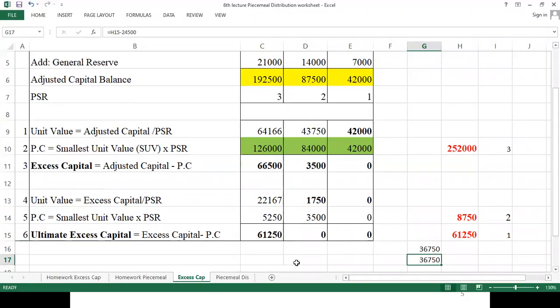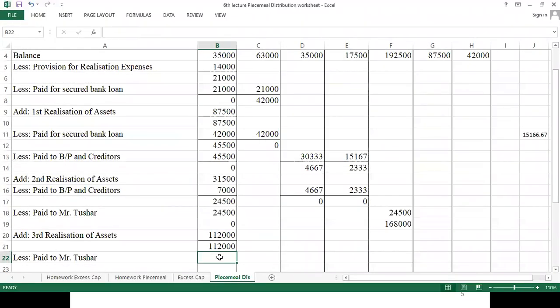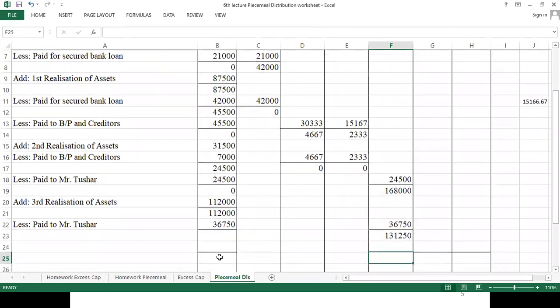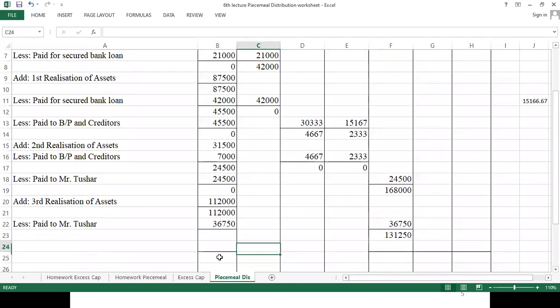So here now we will write 36,750 we have to pay to Tushar. Now the balance of Tushar remains 1,31,250.